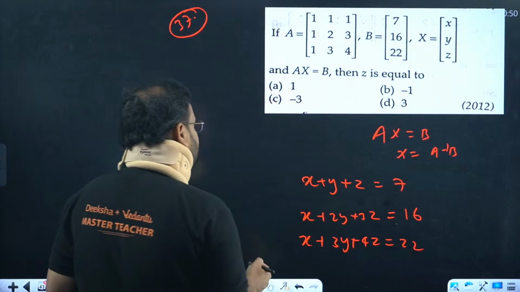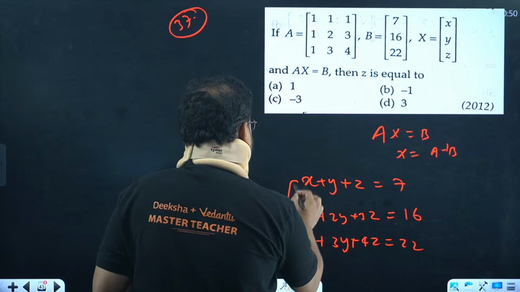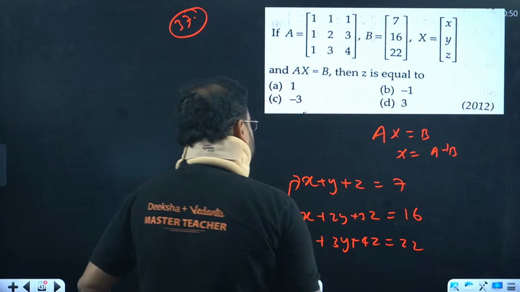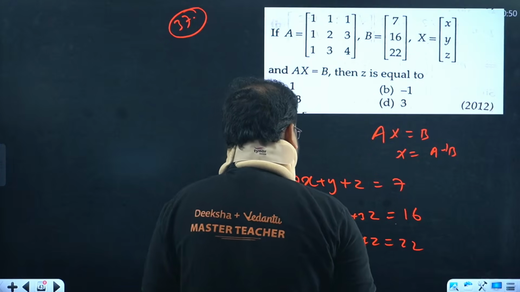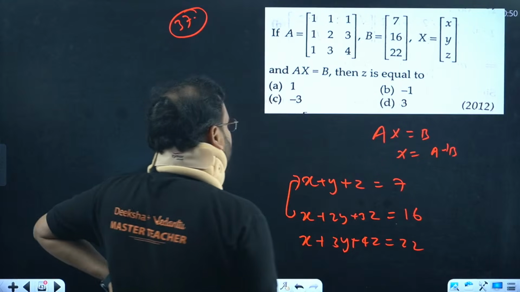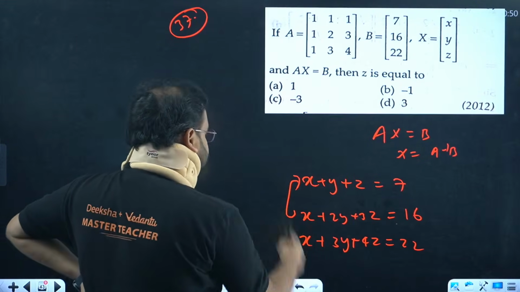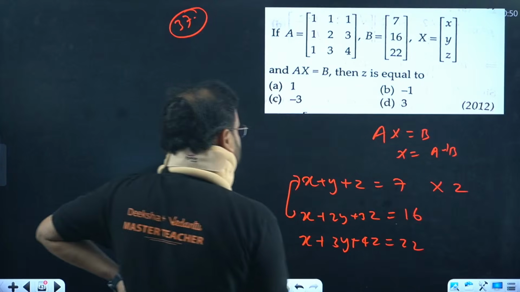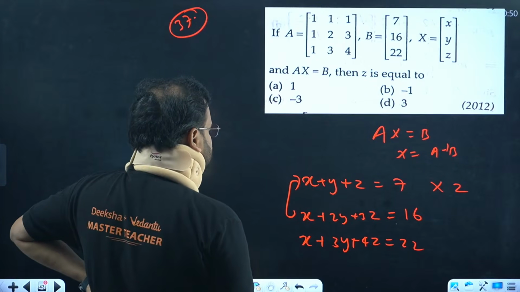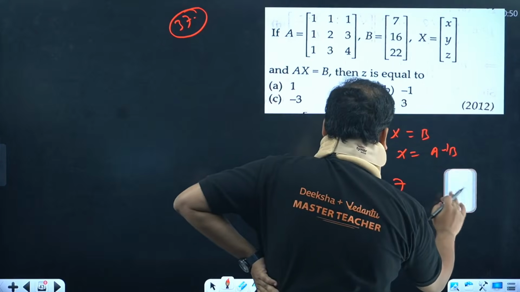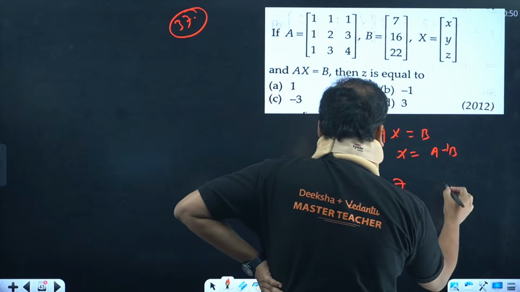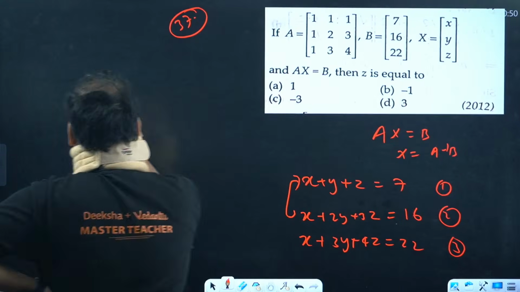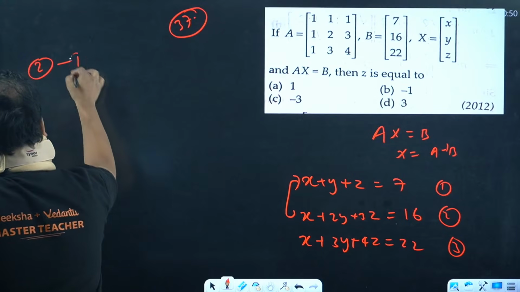Let's eliminate the variable y. Why multiply? Simply subtract. This is my equation 1, 2, and 3. Subtract equation 2 and 1.